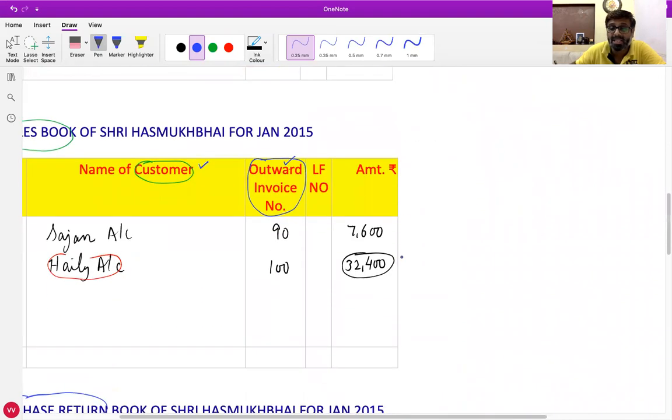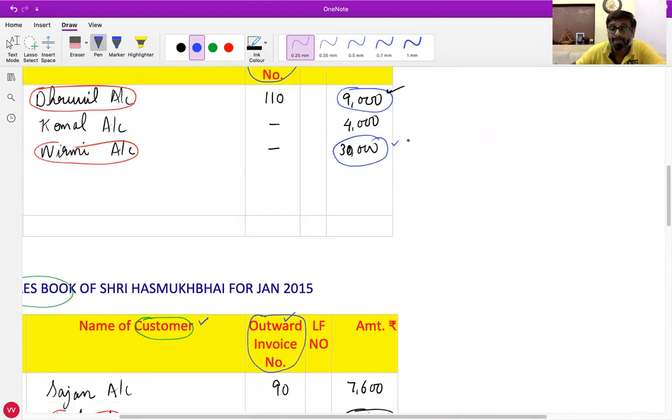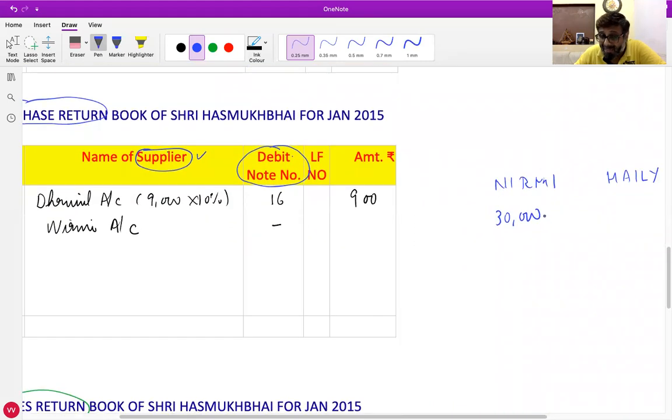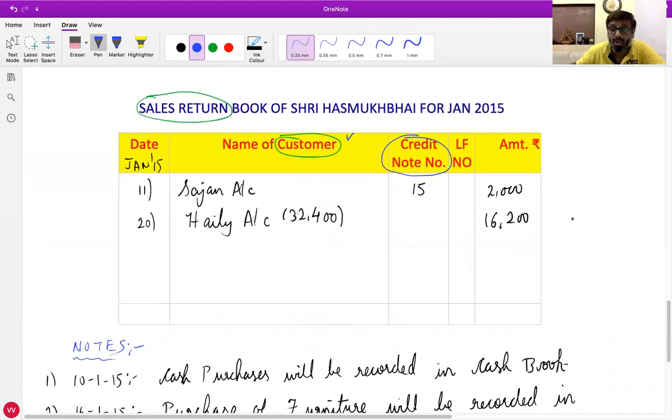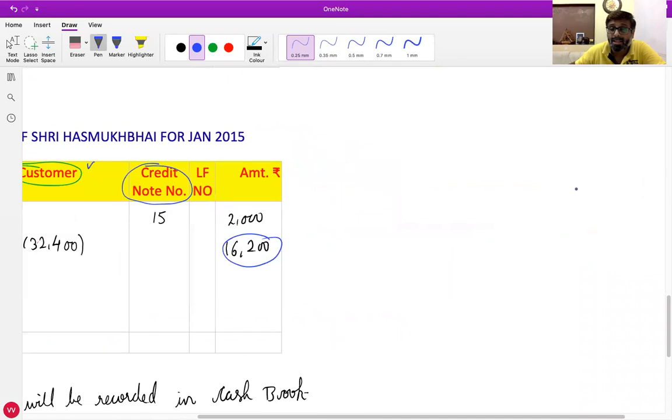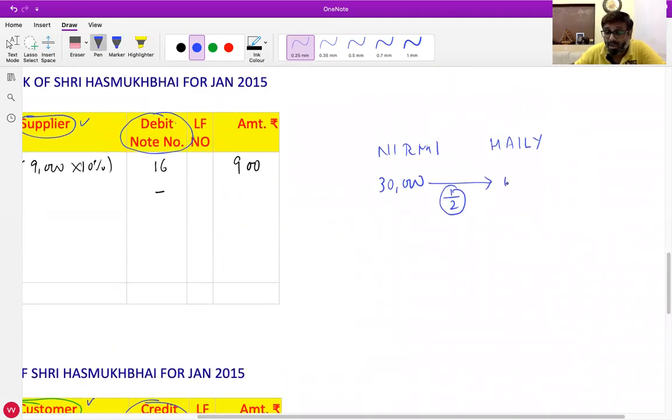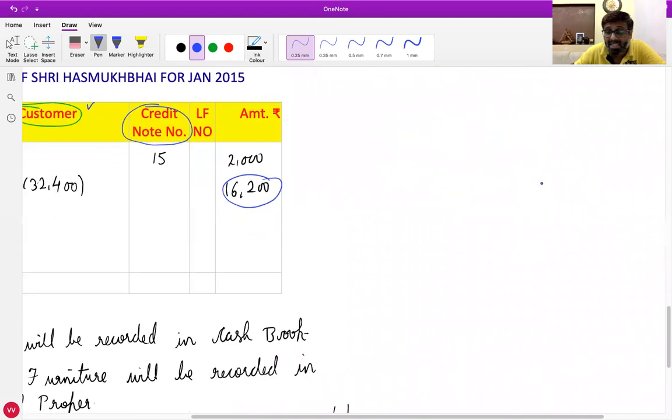You all can see it in the purchase book. But half of that we sold to Haley for 16,200. So can I say half of the goods are 15,000? This is the cost for us. We are selling them for 16,200.